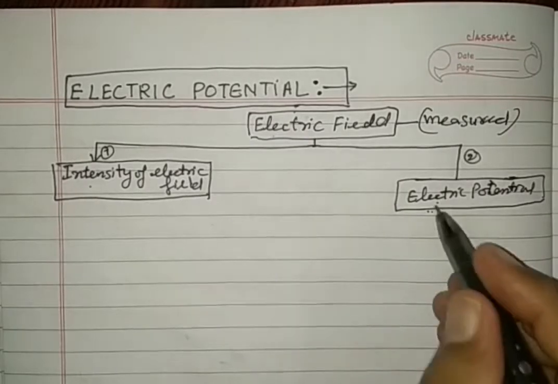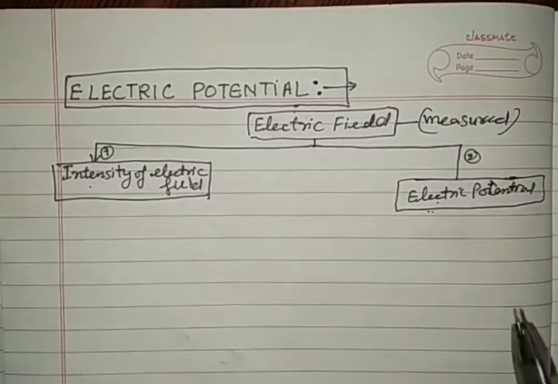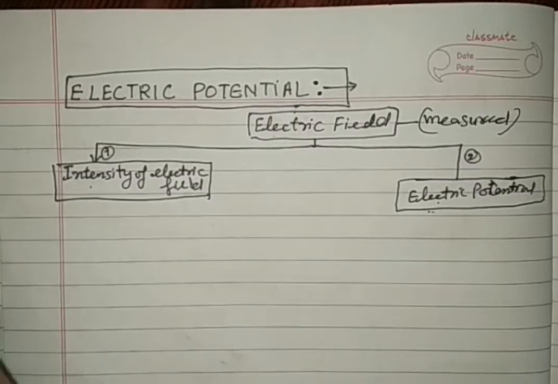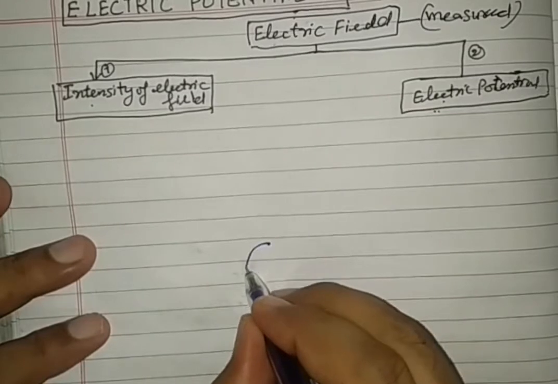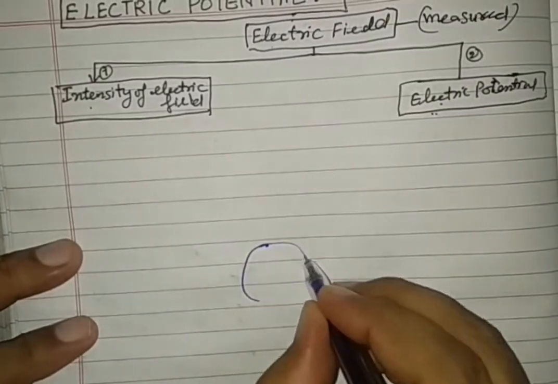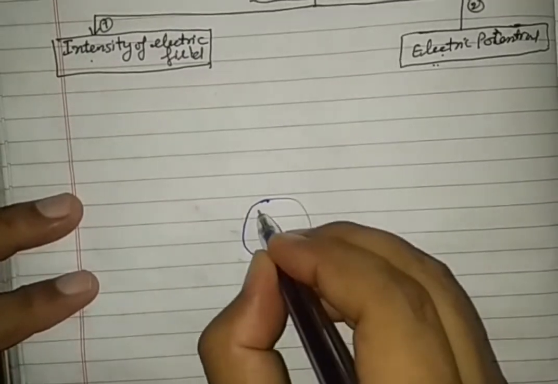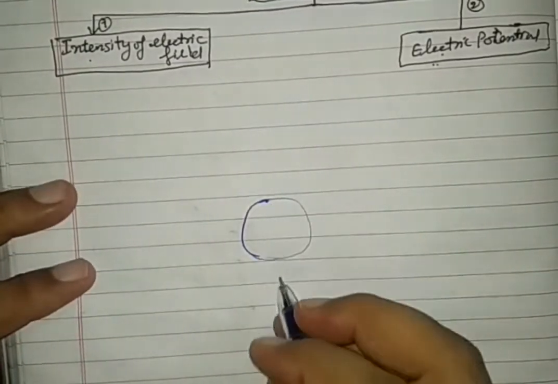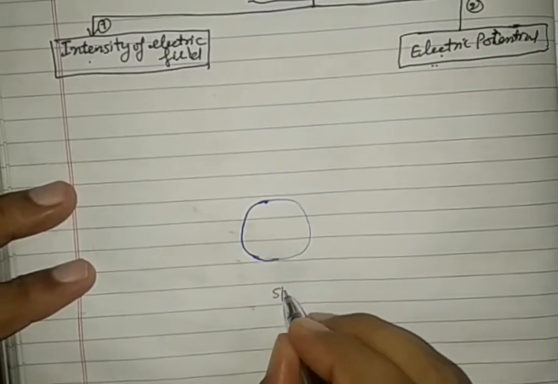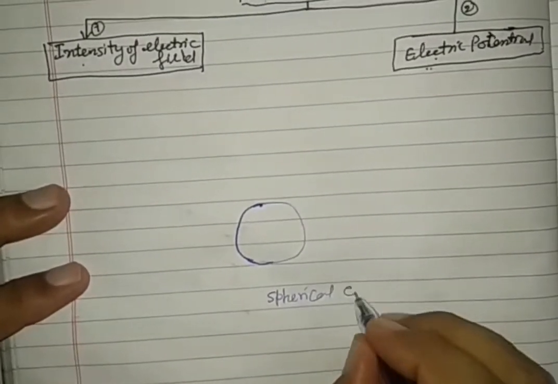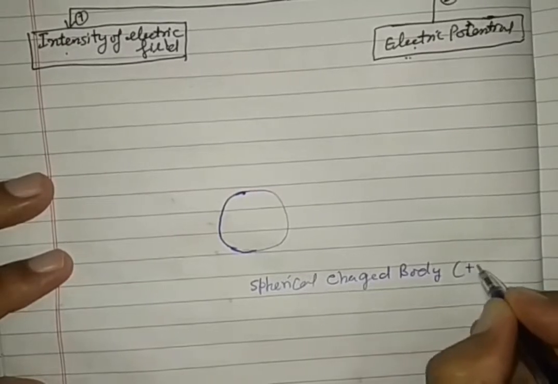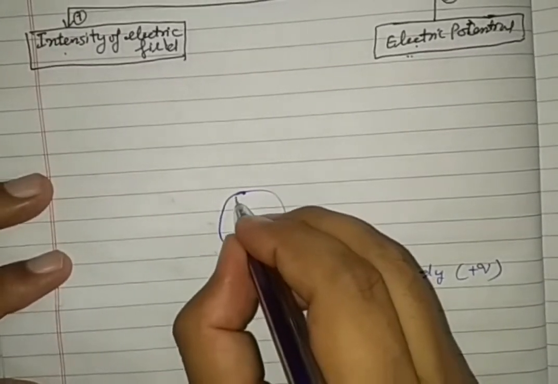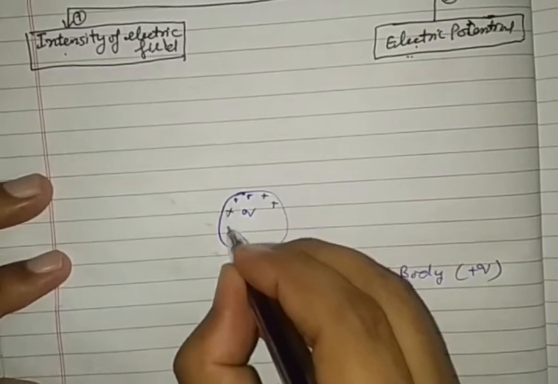So to know the concept of electric potential, listen very carefully, let us consider, focus this diagram, a spherical charged body having charge plus Q here. The positive charge is available.